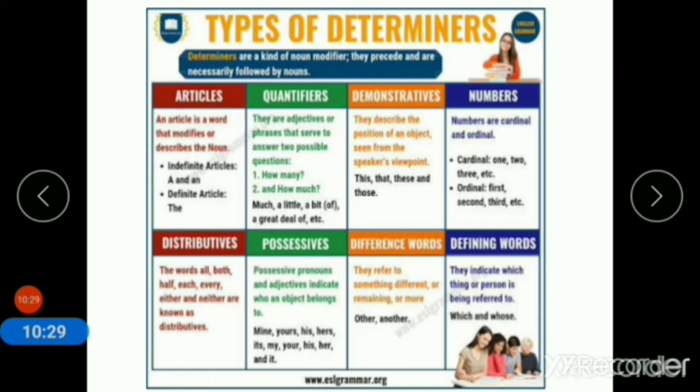Difference words. They refer to something different or remaining or more: other and another. Defining words. They indicate which thing or person is being referred to. The words are which and whose.